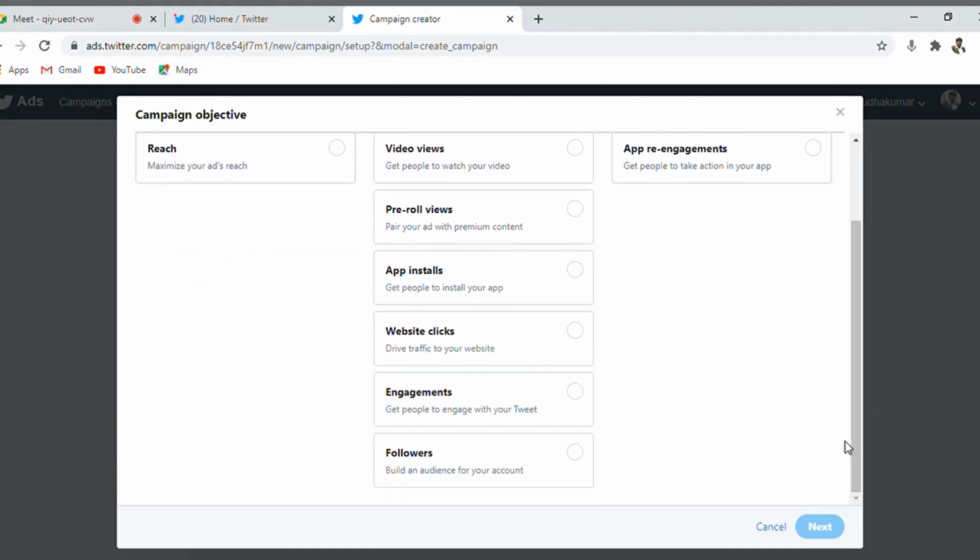So put lots of time and effort into creating these different types of campaigns by yourself, assuming different ideas and combinations and coming up with advertisement campaign types. That's the way to go. What we have seen till now is the engagements campaign, and we will be seeing the followers and app re-engagement campaigns in the other videos too.